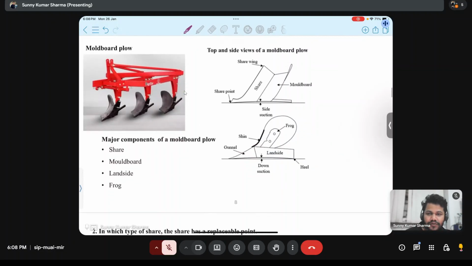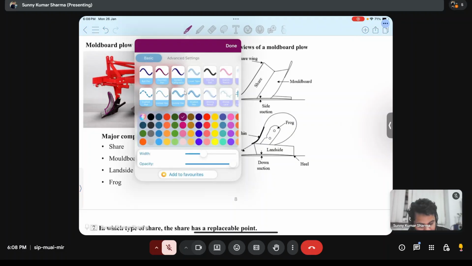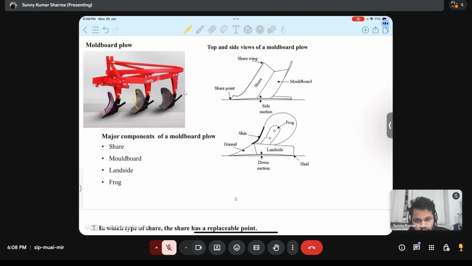The first thing which we will study in this course is the moldboard plow. This is the moldboard plow, and this part is the moldboard. This part is the moldboard.